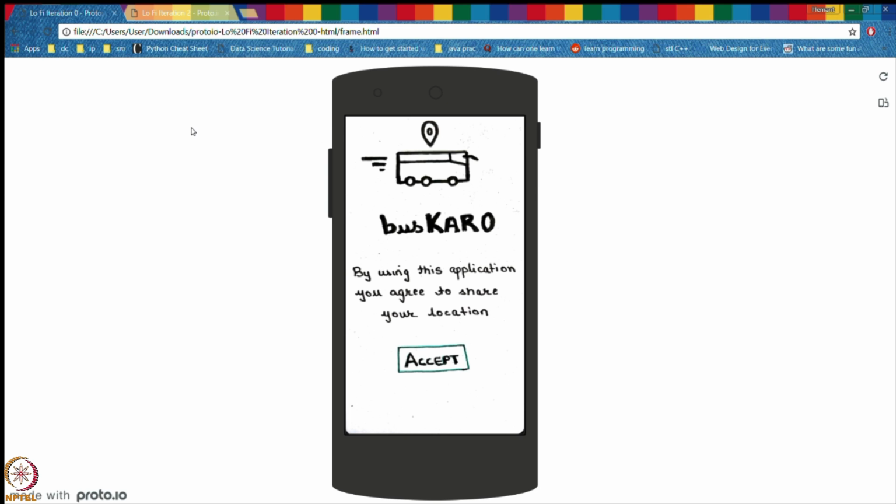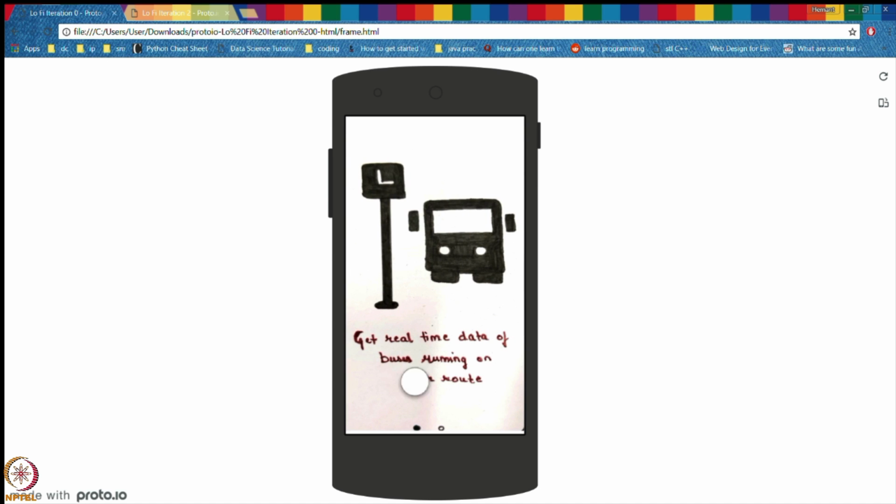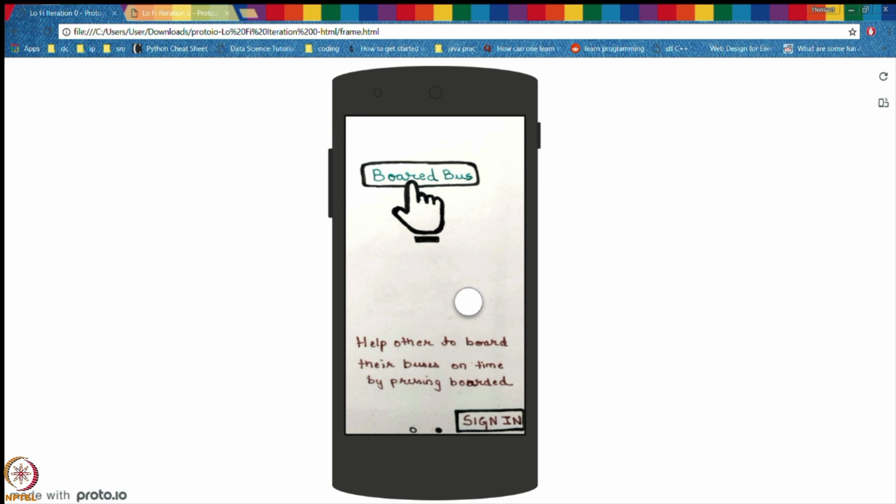Initially in iteration 1, after clicking accept to share location, we go through the feature screens in which we explain what our app actually does. That is, get real-time data of buses running on your route and help others to board their bus on time by pressing board it, which is actually the busKarli button. On pressing sign in and choosing an account, we go to the home screen.